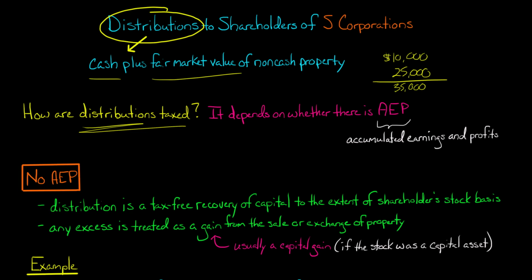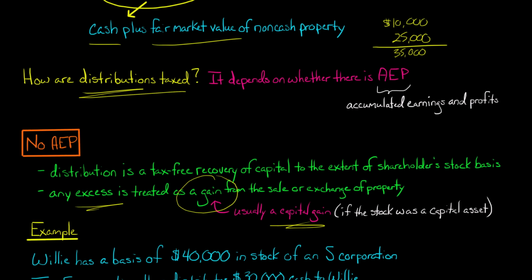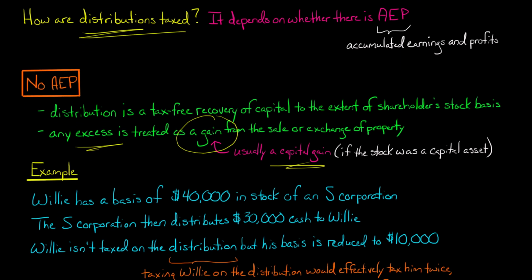If there's no AEP, then a distribution is going to be a tax-free recovery of capital and not taxed to the shareholder to the extent of the shareholder's stock basis. Any amount that the shareholder is given beyond their basis, right? So if they're given a distribution of $35,000 and their basis was only $10,000, then the distribution would exceed their basis, and that excess would be treated as a gain, usually a capital gain, from the sale or exchange of property. So let's do a basic example, and then we'll get into a more complicated scenario.